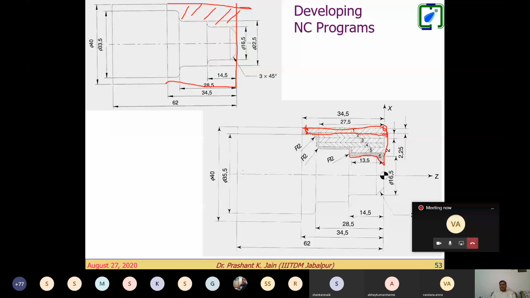In this case, a continuous cut will go with linear as well as circular interpolation both, right? So we need to calculate these points, and this is the datum for the machine, 0, 0 for the machine and tool. Your tool will be starting from here for a lathe machine. So first cut, second cut, third cut, it will flow like this. This is how we develop the numerical control part.